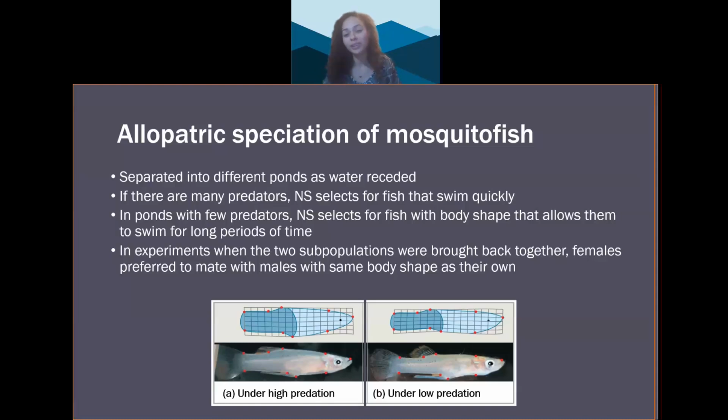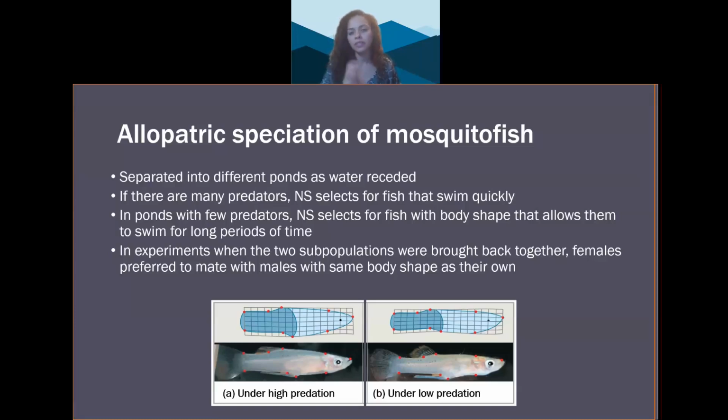Okay, assuming you wrote it down, this is an example of a prezygotic barrier because it is happening before a zygote can even be formed. And specifically, it's a behavioral isolation. So these two populations of fish are on their way to become different species. Give it a few thousand years and the two subpopulations will no longer be able to mate with one another. Then we'll consider them two different species.